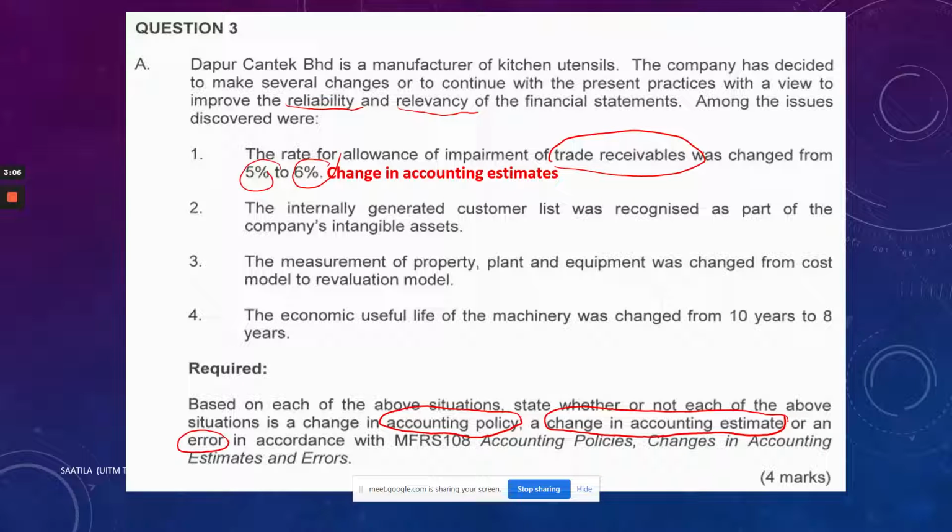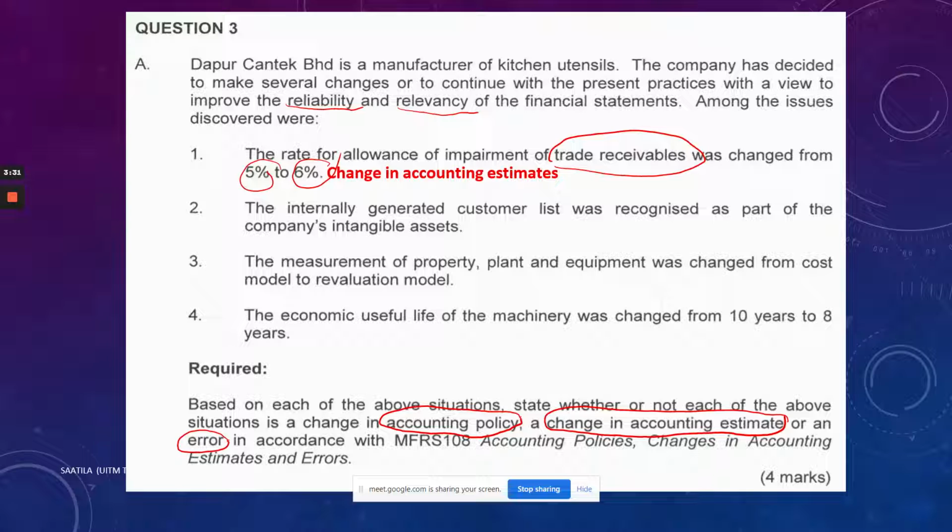And the second one is about the internally generated customer list. This one is actually for the situation under MFRS 138, the one that you will learn next semester. But for your information, any internally generated intangible asset is not to be recognized as an intangible asset.